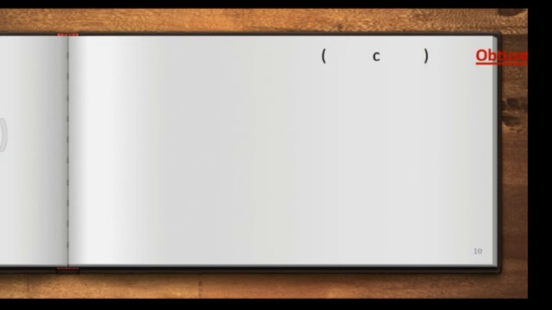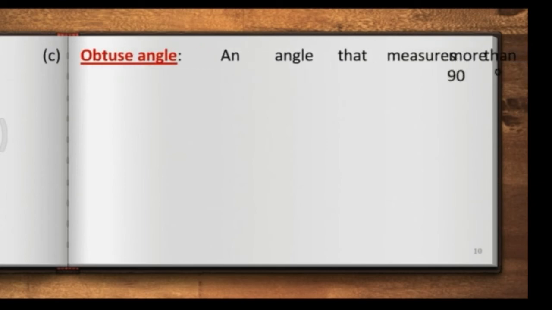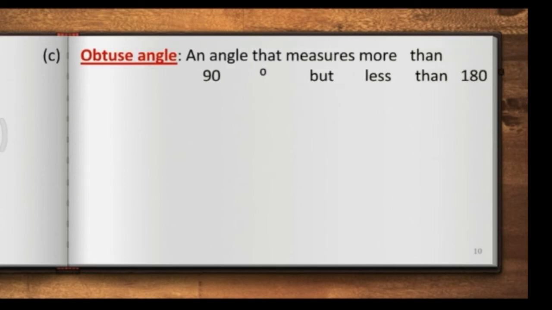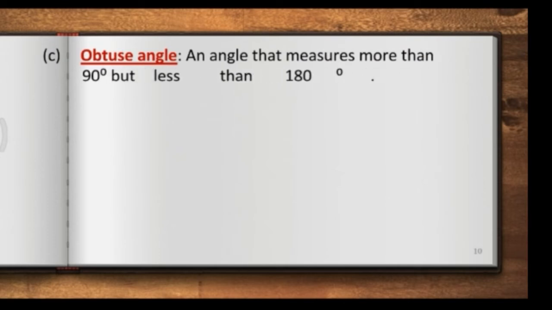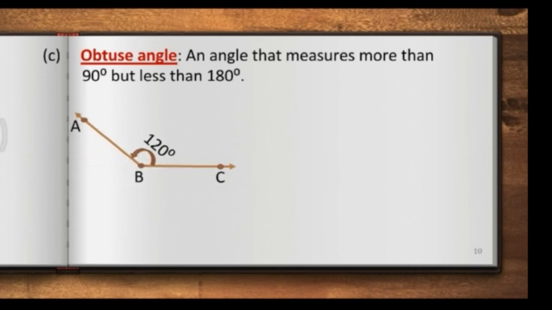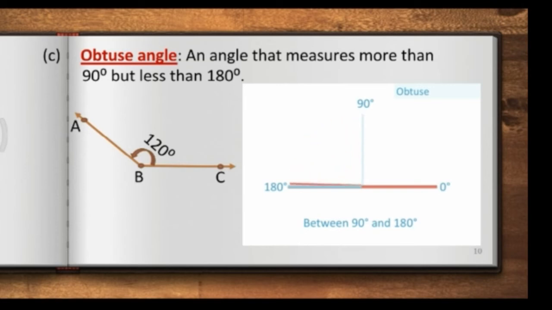Children, now we will be studying about obtuse angle. Now, what is an obtuse angle? An angle that measures more than 90 degree but less than 180 degree is called an obtuse angle. Now, what is the example for an obtuse angle? The angle formed by a regular pentagon is always an obtuse angle. Here from the figure we see that the angle ABC is equal to 120 degree. So such an angle is called an obtuse angle.